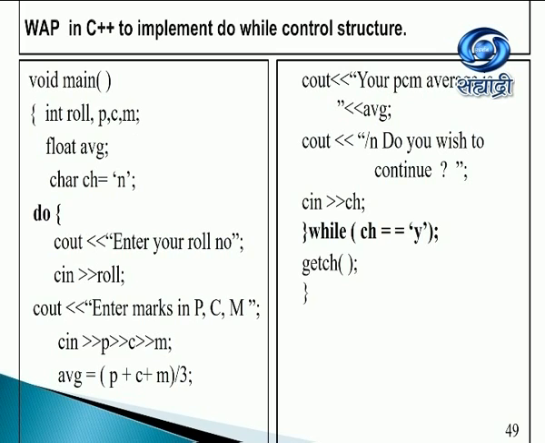So here if I say yes, then the condition which says while ch is equal to Y is satisfied, and the do loop will continue to iterate till I keep saying yes or Y. Once I use character N, or for that matter any other character other than Y, the do-while control structure will stop, and we can stop the iterations. So this is where we can implement a do-while control structure.